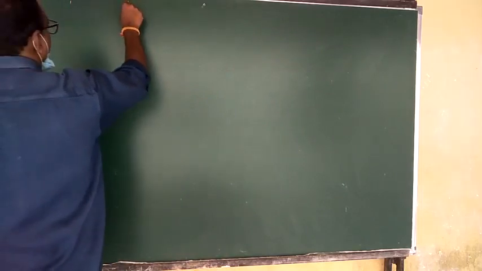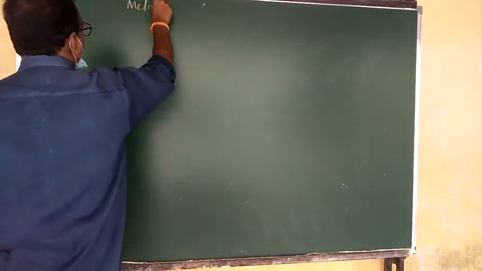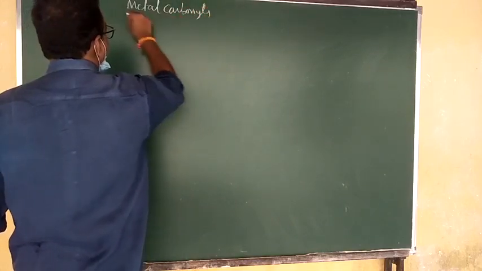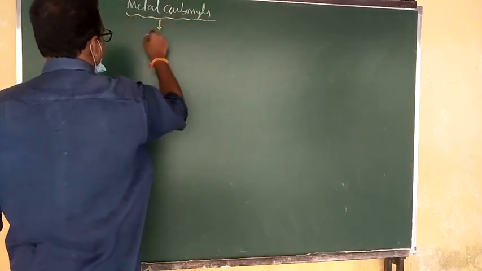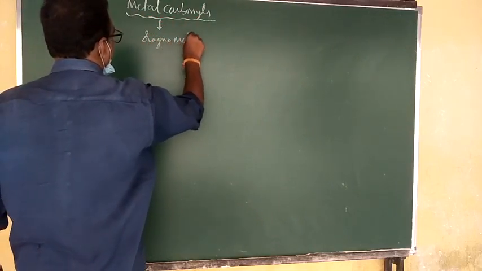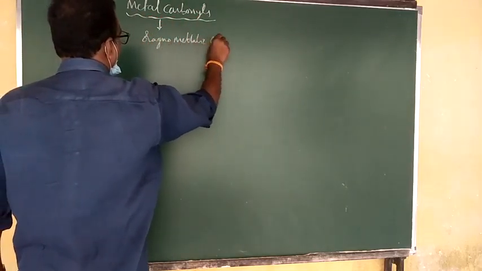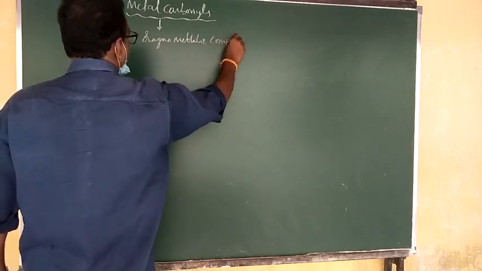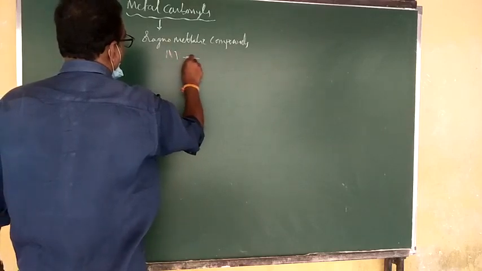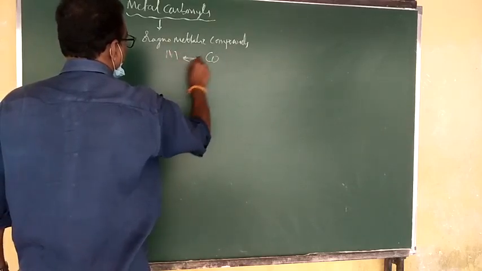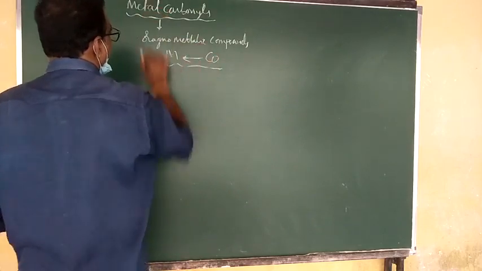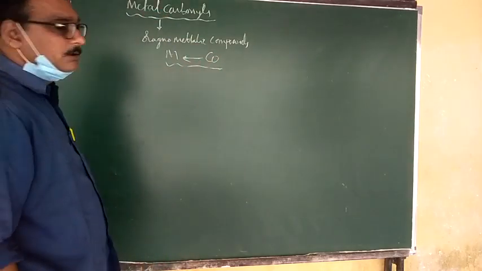So first one is called metal carbonyls. Metal carbonyls are organometallic compounds. When a metal is bonded with carbon monoxide, that is called an organometallic compound, which is nothing but the metal carbonyls.